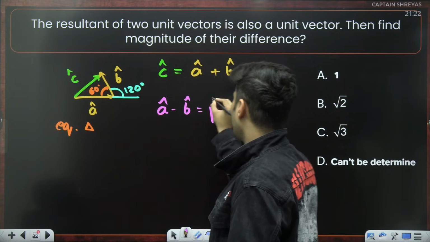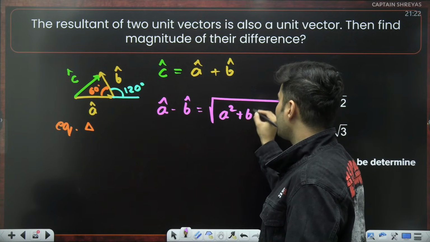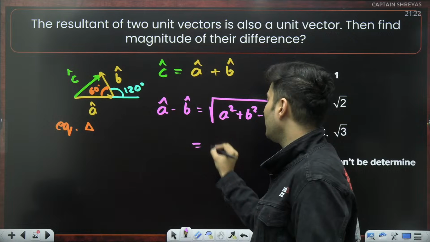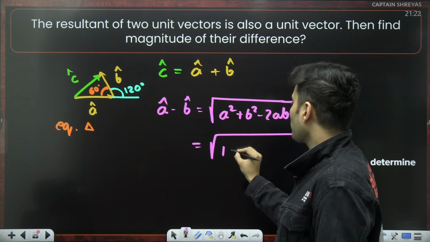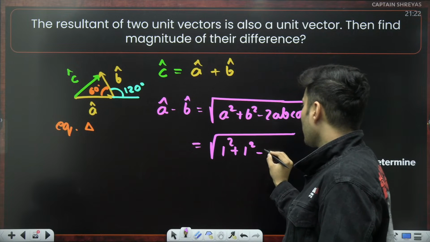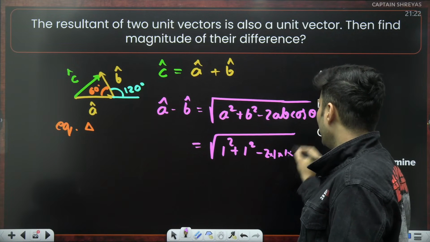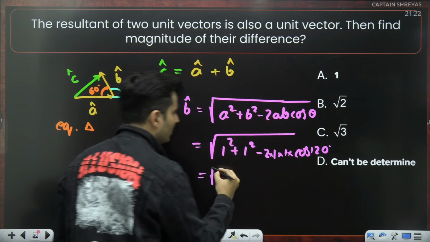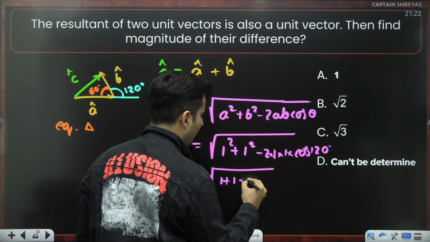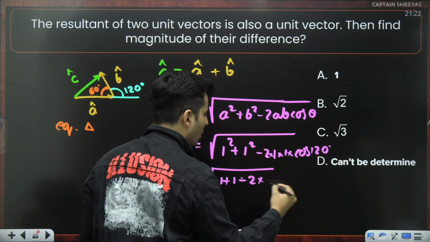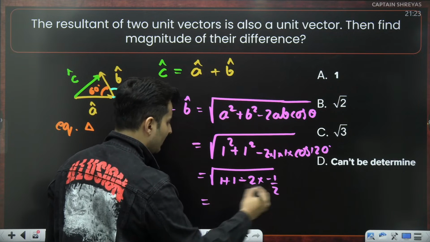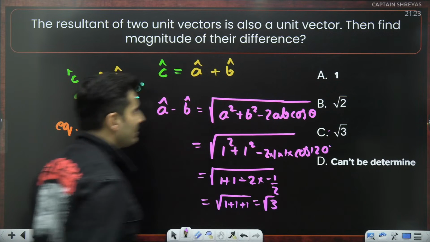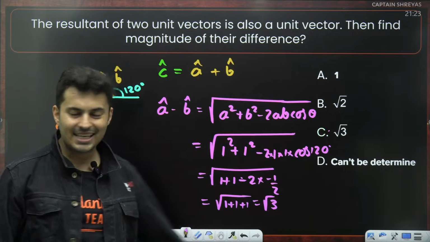So my dear students, when I have to find a hat minus b hat, remember the formula? It is the square root of a square plus b square minus 2ab cos theta. What is the magnitude of vector a? It is 1. What is the magnitude of vector b? It is also 1. Theta is 120 degrees. So this will become 1 plus 1 minus 2 times cos 120. Cos 120 is negative half, so minus will become plus. It will become 1 plus 1 plus 1, which is basically root 3. Hence root 3 is the answer, which is C again.